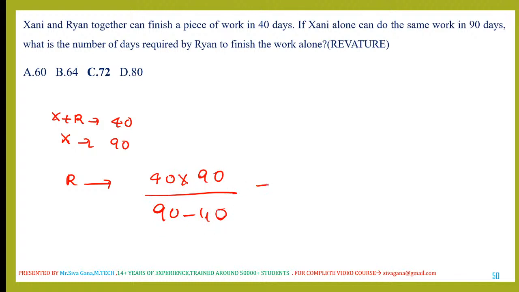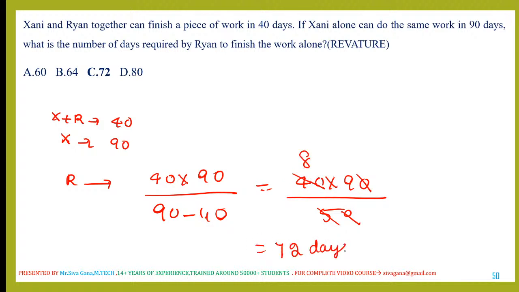If you do, you will get the same 72. 40 into 90 divided by 90 minus 40, which is 50. The zeros get cancelled, and 8 nines are 72. Same answer, right? That's the shortcut, my dear viewers.